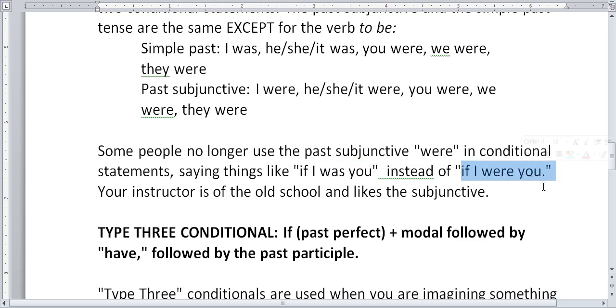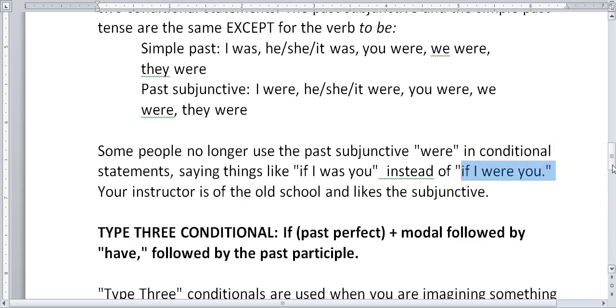However, although the subjunctive is disappearing from the English language, it really isn't gone yet, and this really does not sound correct. So I'm going to require that in these type 2 unreal conditional statements, you do use this conditional, if I were.